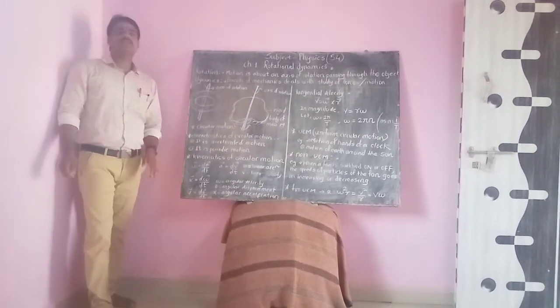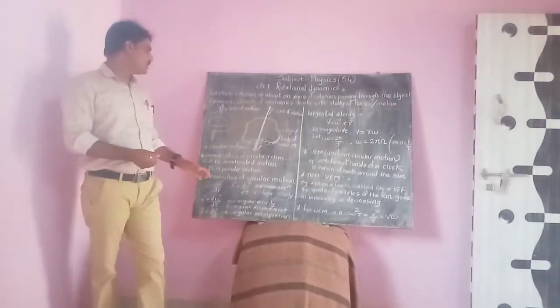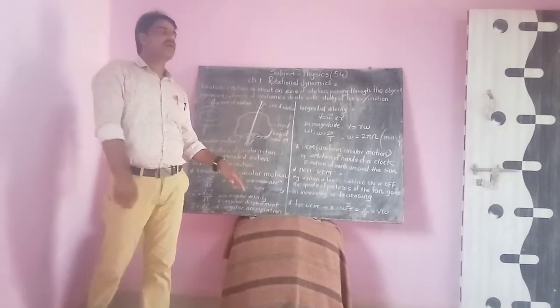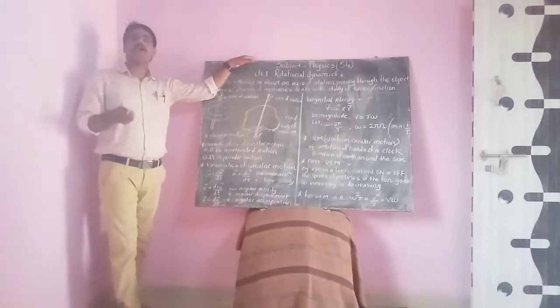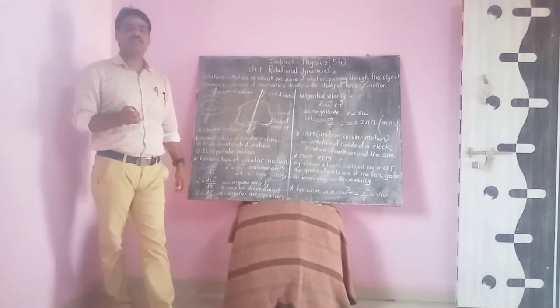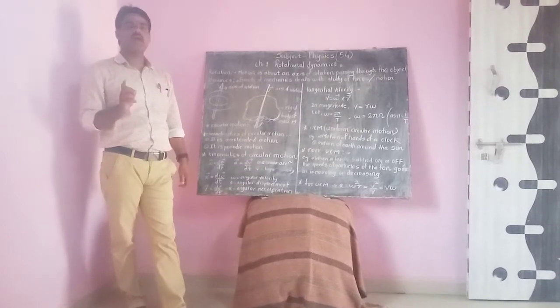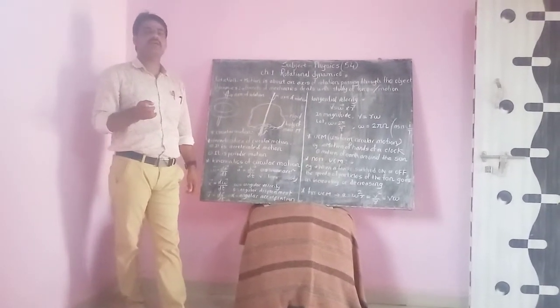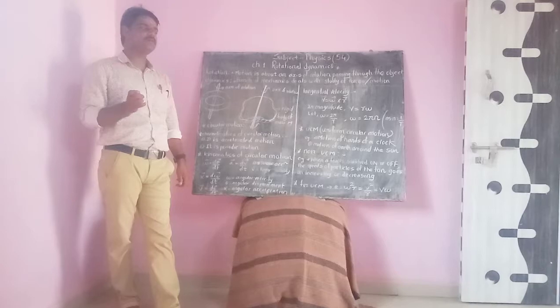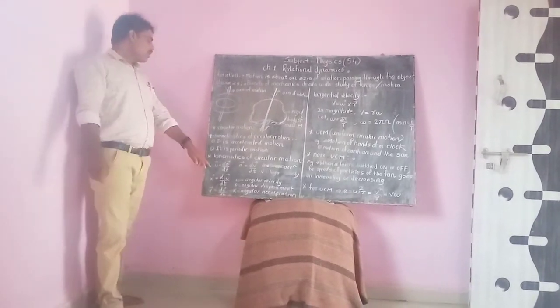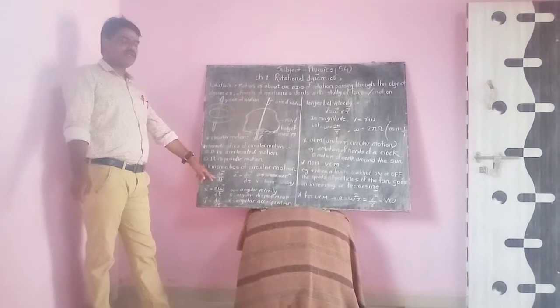Now the next concept is kinematics of circular motion. In circular motion, a particle has angular velocity, linear velocity, angular acceleration and linear acceleration. Let omega bar equal d theta bar upon dt.